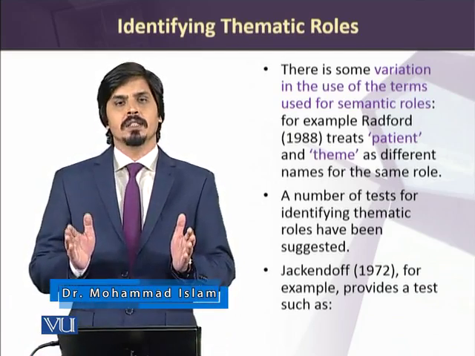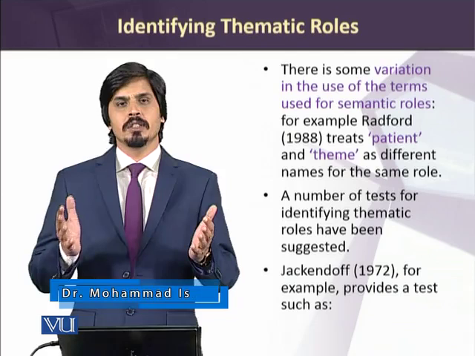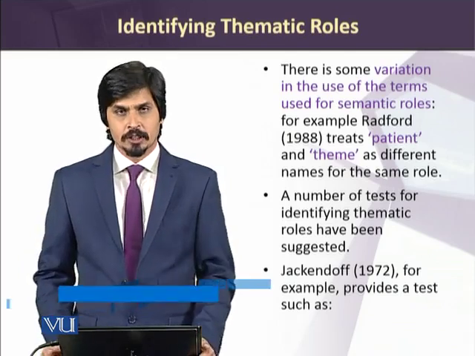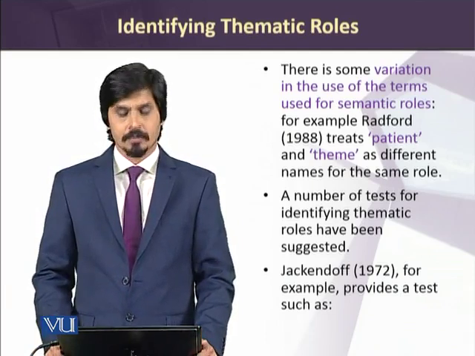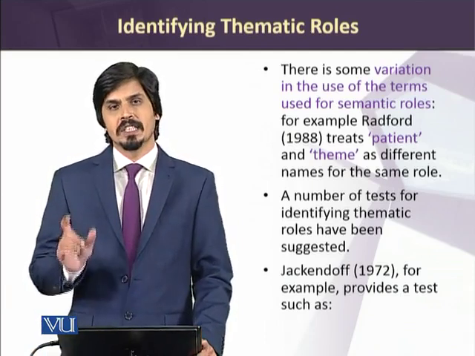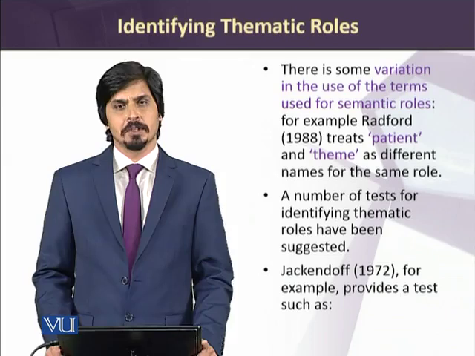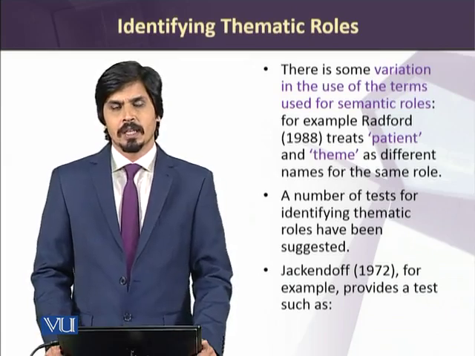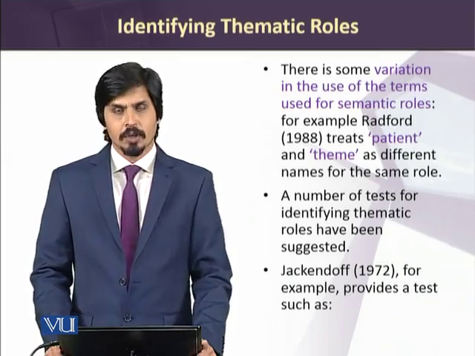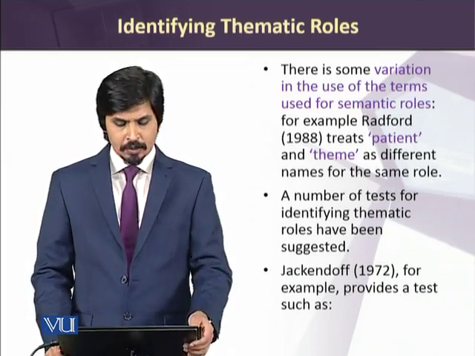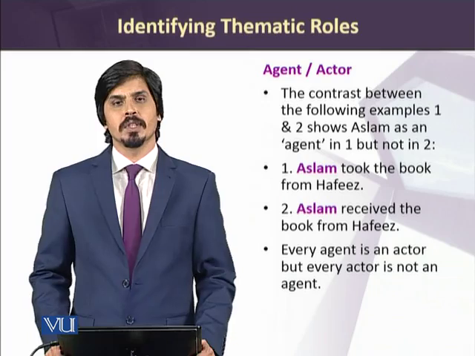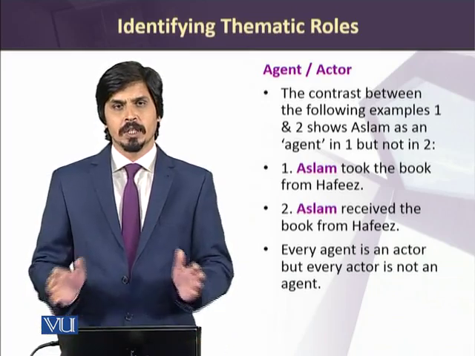In this regard, in order to avoid this ambiguity, various semanticists have identified various tests to identify certain semantic roles. And we can see Jackendoff has also provided a test, and based on that test, let's try to distinguish between the following semantic roles.